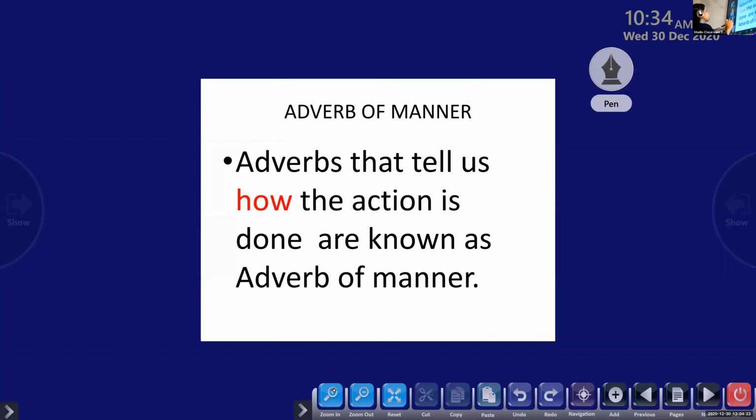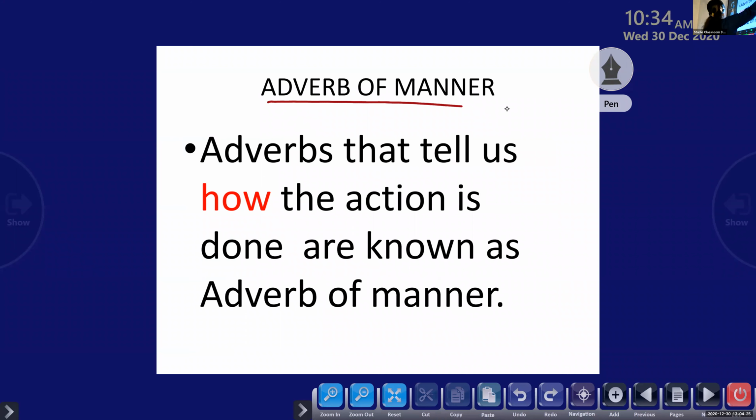So the first adverb is adverb of manner. All of you please do listen. Adverbs that tell us how the action is done are known as adverbs of manner. So it tells us how the action has taken place. The king replied angrily. How did the king reply? He replied angrily. So angrily is the adverb of manner here. It tells us how the action took place.